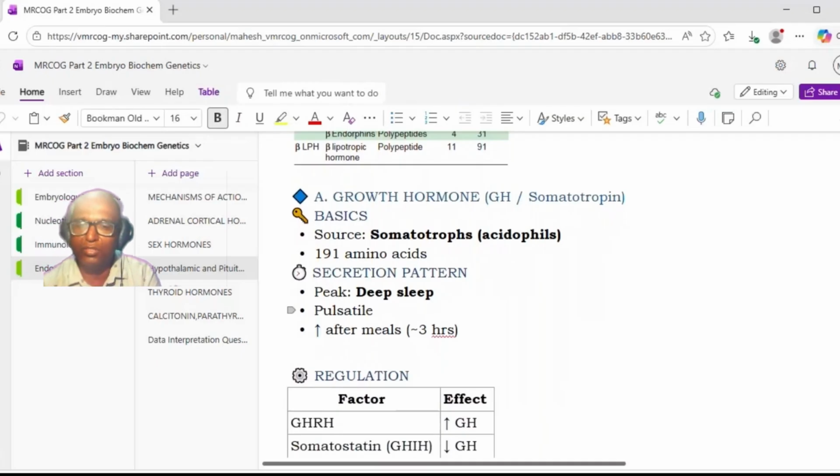Growth hormone is secreted by the somatotrophs, or sometimes they can give acidophils. It has 191 amino acids. Regarding the secretion pattern, remember, it is the deep sleep. It is secreted in deep sleep, when you get the peak levels. It is secreted in a pulsatile manner, and it is increased after meals, generally after around 3 hours. But remember, growth hormone is released in the deep sleep.